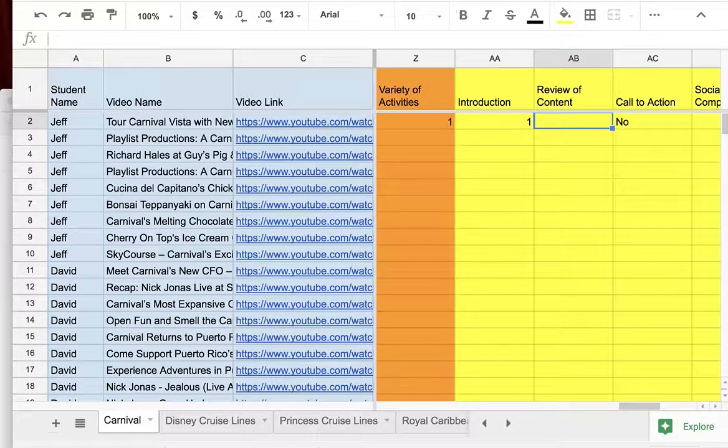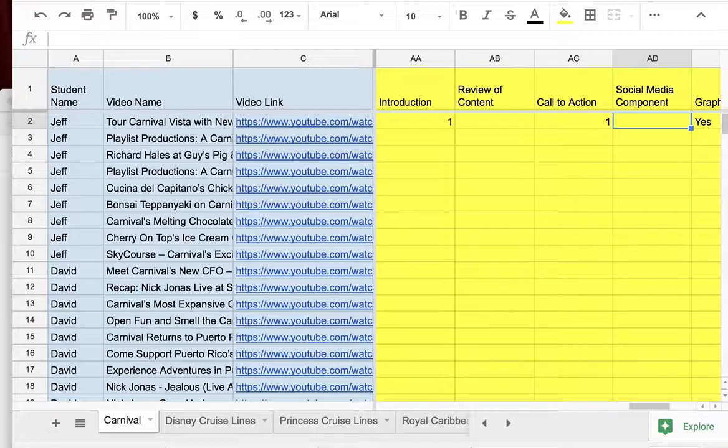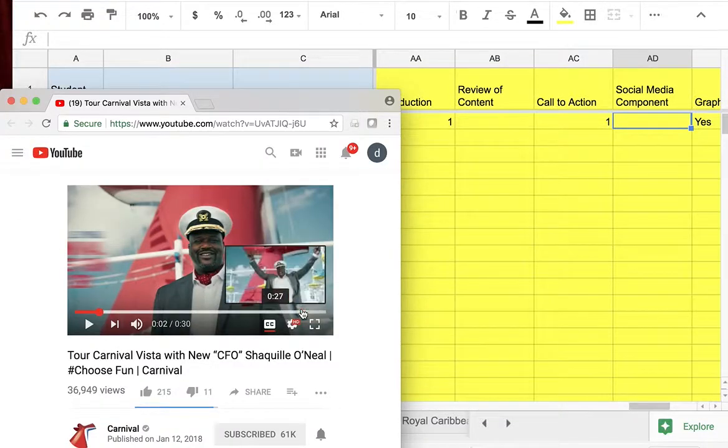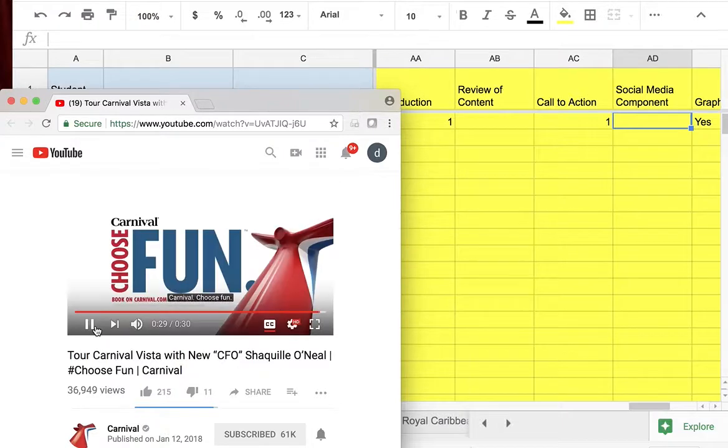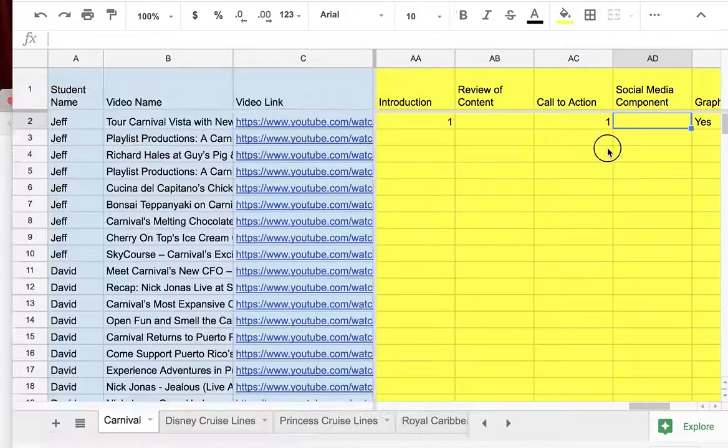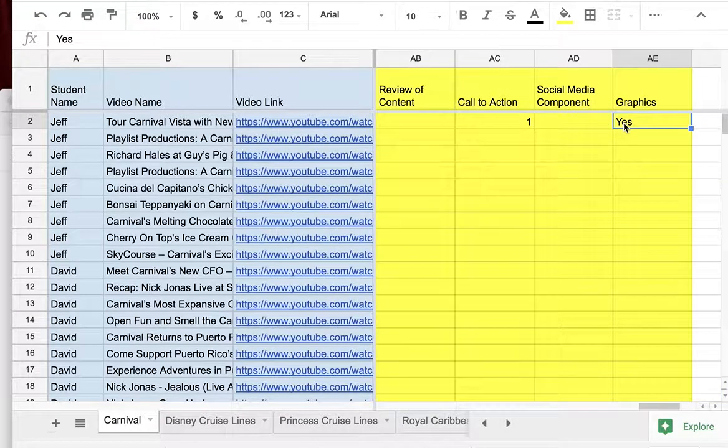It did not provide a review of content, so we will not place a 1 in that piece, but it did provide a call to action, so we will place a 1 there because it said book on Carnival Cruise Lines today. Then for the social media component, I did not see anything social media wise, but let's just look at the ending. It was fun. Nope, nothing social media wise. And it did include graphics at the very end, text-based graphics. So that's what Jeff would do for the first one.